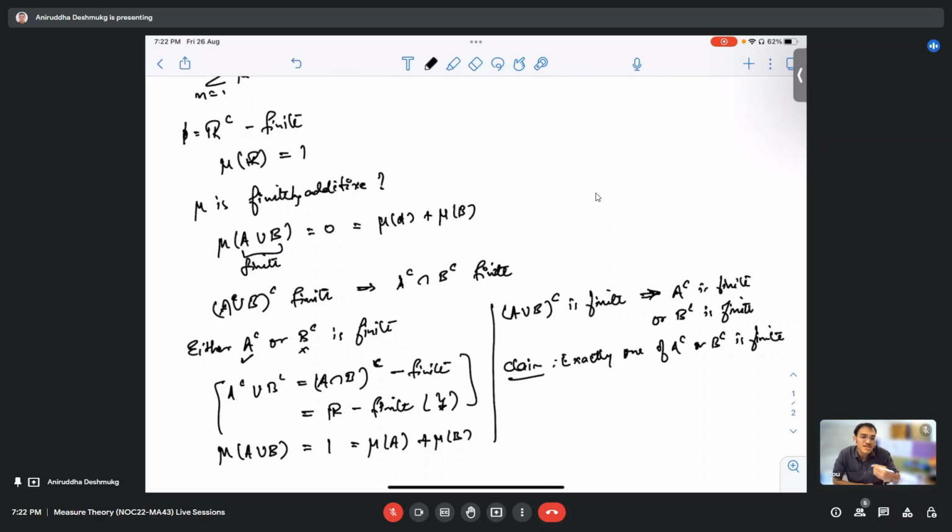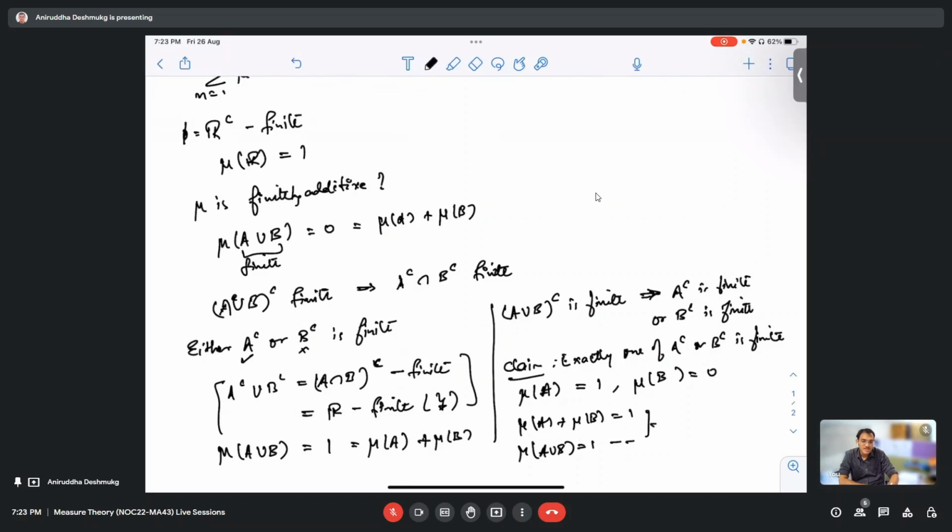So without loss of generality, assume that A complement is finite. So measure of A complement is 1, measure of B complement is 0. Sorry, the other way around: measure of A is 1 and measure of B is 0. And therefore measure of A plus measure of B is 1. On the other hand, measure of A union B is anyway 1, right? Because A union B complement is finite, that is what we started with. So these two are equal even in this case.